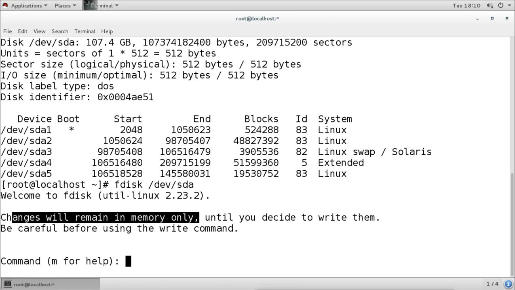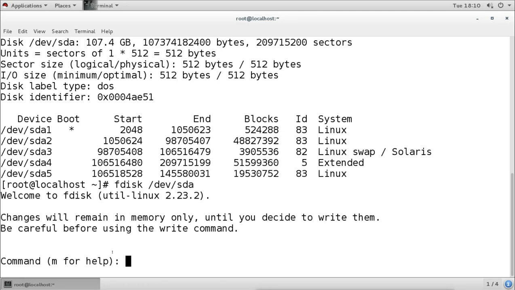That means until I save it, it will still remain in the memory. And if I don't save it, then it will not do anything. Suppose I change lots of things, I add some partition, I delete some partition, and then without saving it I exit from here, then nothing will happen and nothing will change because I have not saved it. So it says be careful before using the write command. You have to be careful when you're using the write command and saving the changes.